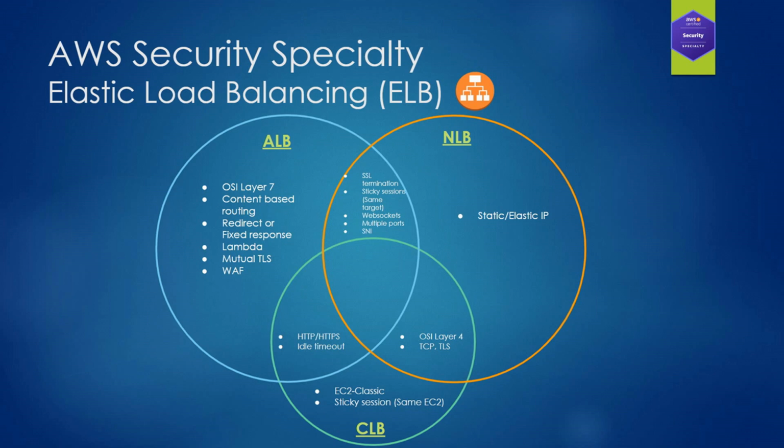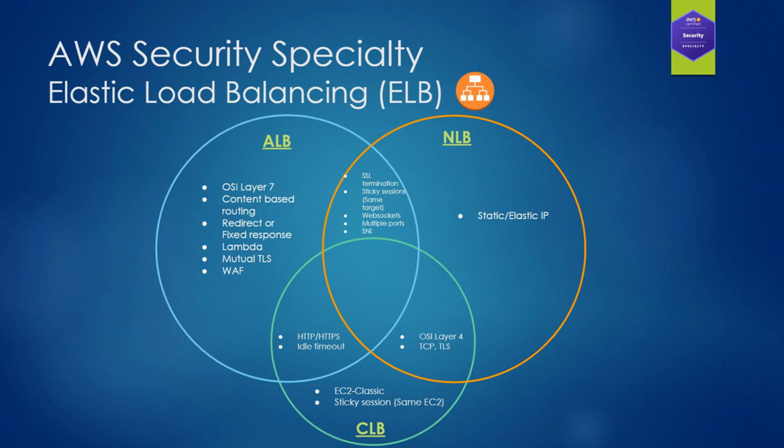If we have a look at the features shared by the ALBs and NLBs, first of all, we have SSL termination or SSL offloading. In this case, both application load balancers and network load balancers support client TLS or SSL termination. This enables you to offload TLS termination tasks to the load balancer, therefore saving compute cycles in your web servers or in your audience in general.